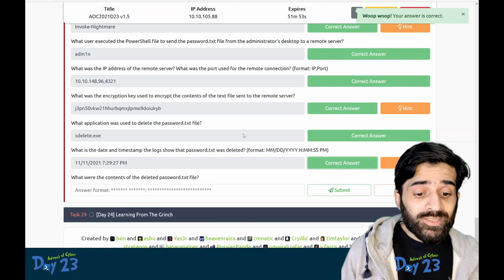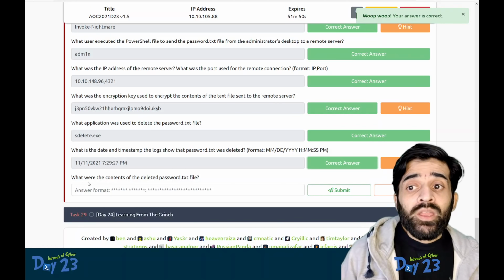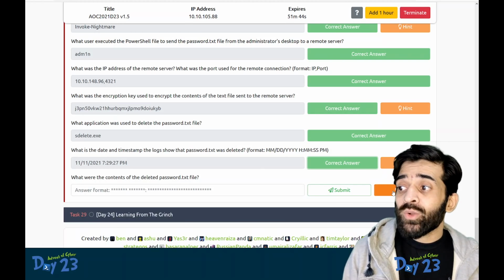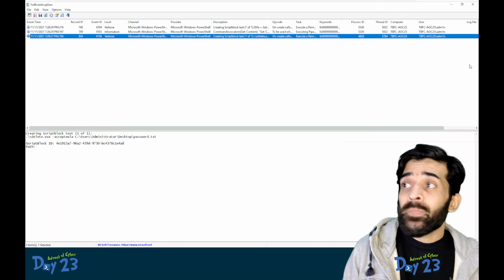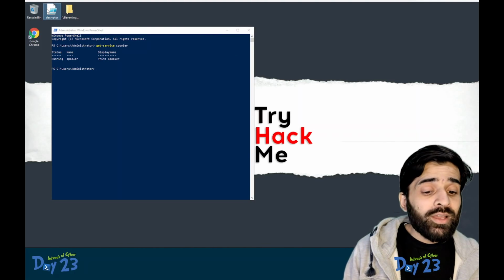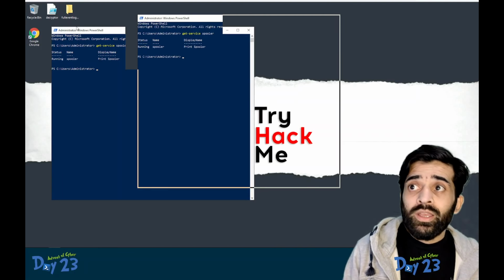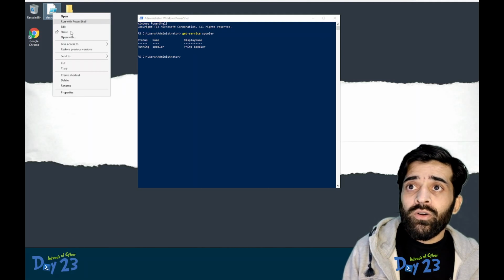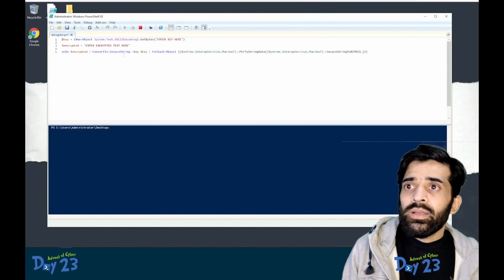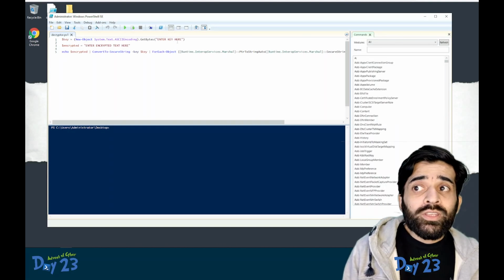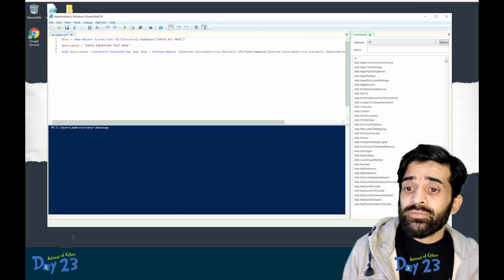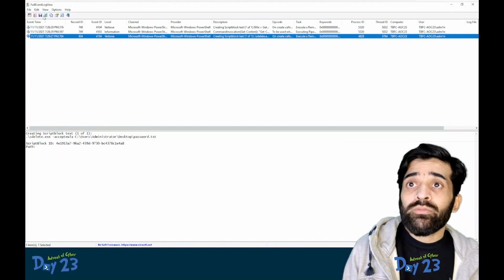Now the last answer. This is interesting. What were the contents of the deleted password file? We can also look at the hint, and if we look at this, there is a decryptor file on the desktop. If we right click and edit this, it is asking for the key and the encrypted data. Do you think we have this information? Yes, we have. We are very confident that we found this information.